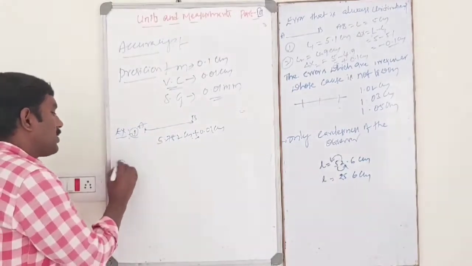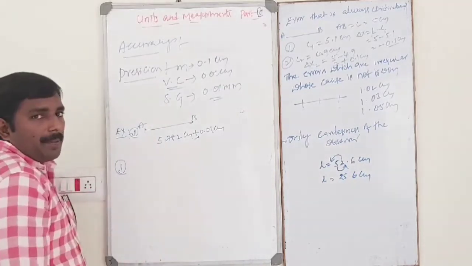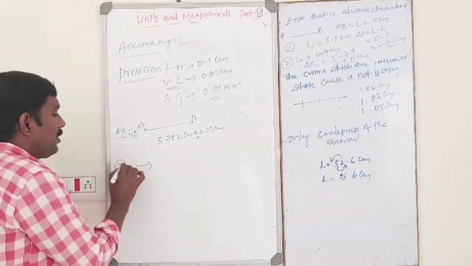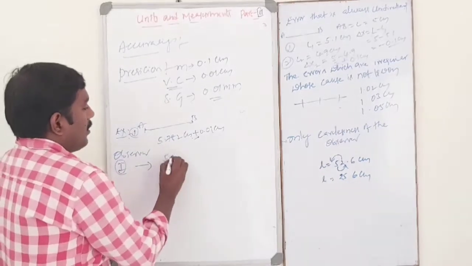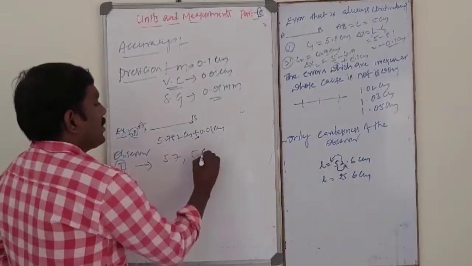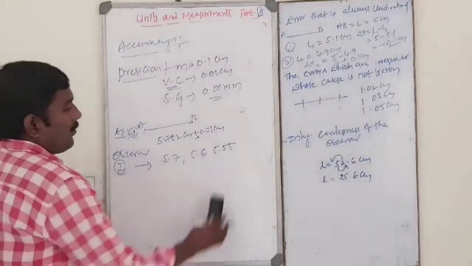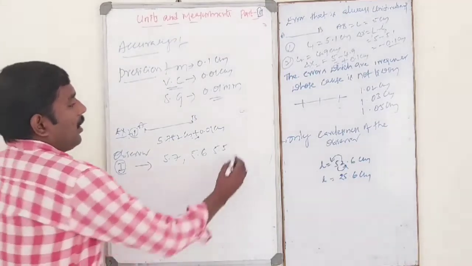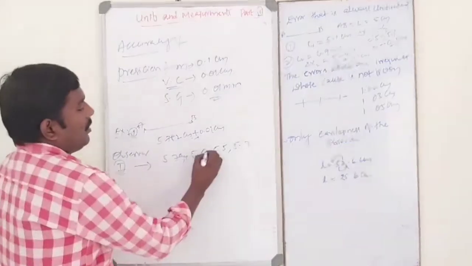So for the first observer, by measuring the given wire, the values are like this: Observer 1, the values are 5.7, 5.6, 5.5 and 5.3 centimeters, all in centimeters.